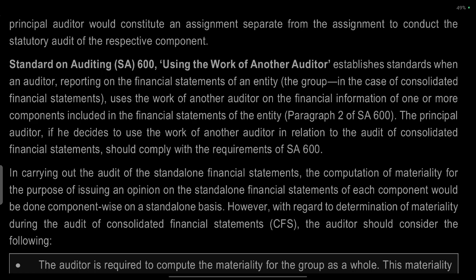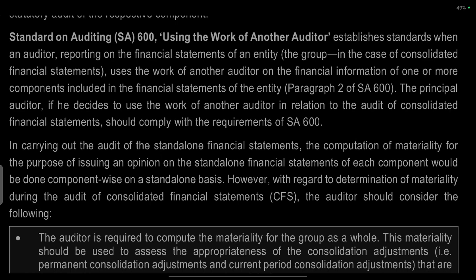Established standards when the auditor reporting on the financial statements of the entity, the group, in the case of consolidated financial statements, uses the work of another auditor on the financial statements of one or more of the components, including financial statements of the entity. Para 2 of SA 600.